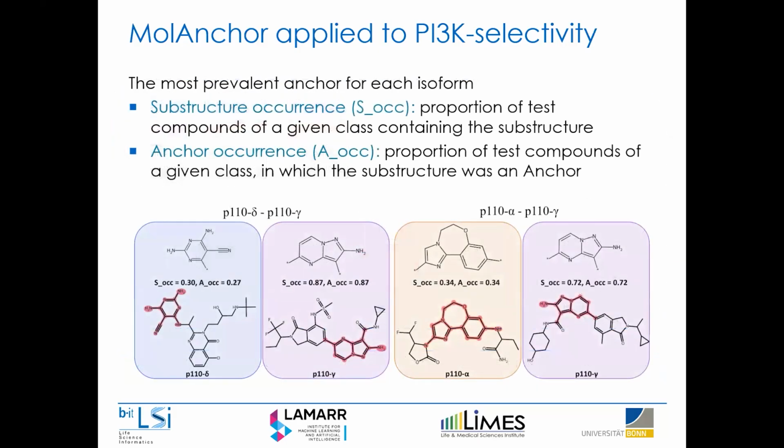So we tried to generalize these rules over entire test sets, thereby identifying these recurrent molecular substructures that yield corresponding predictions.